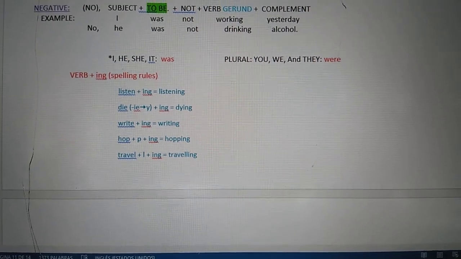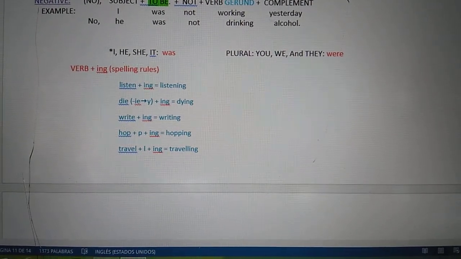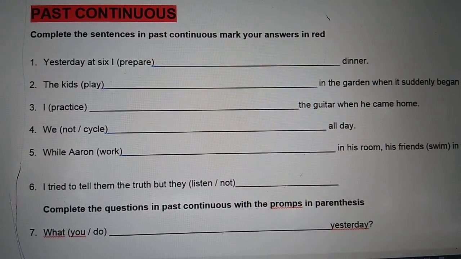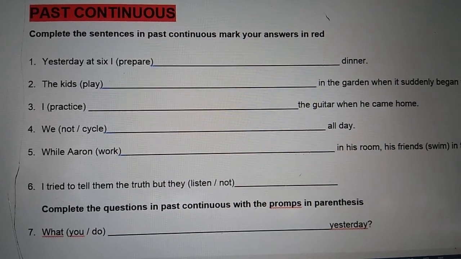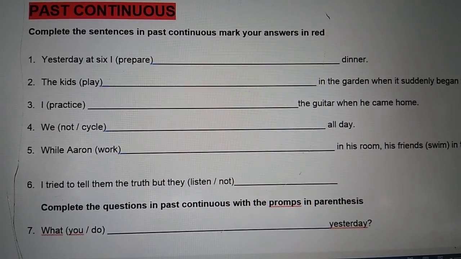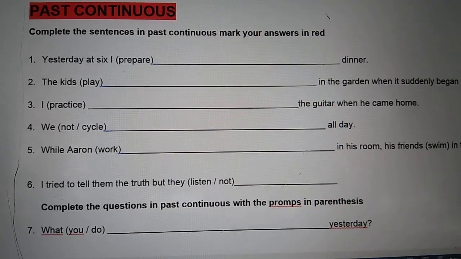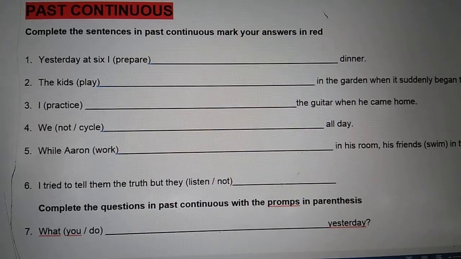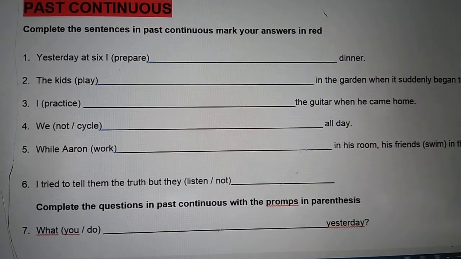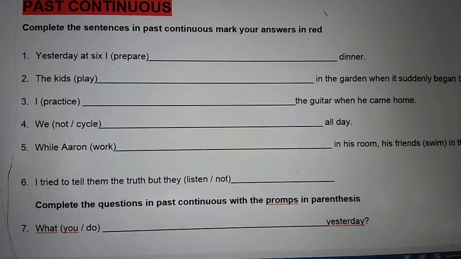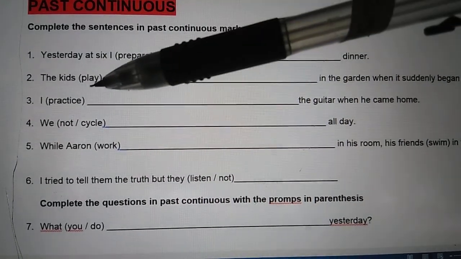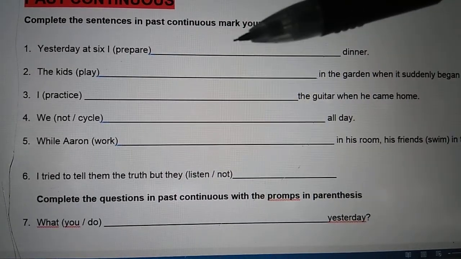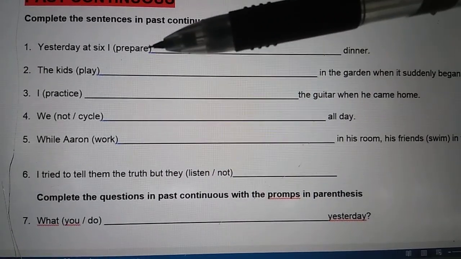Okay, so let's see the examples. This is part of your homework of this week. And as you see, the first section says complete the sentences in past continuous, mark your answer in red. So please use the red color to check it better. So yesterday at 6, dinner. Okay, so this is affirmative. This is not complicated. You have the elements, you have the structure, so you have the subject, then you continue with the auxiliary and the verb, and that's it. Just remember the rules.